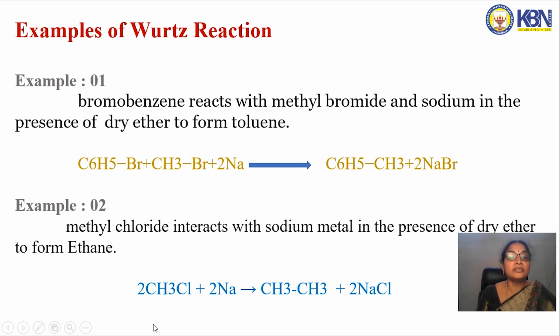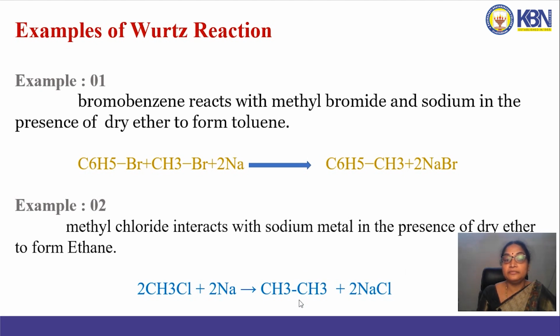Example of the Wurtz reaction: suppose I take methyl chloride. On treatment with sodium metal in the presence of dry ether, the coupling between the 2 methyl groups takes place and gives ethane. So in that way we can prepare higher alkanes by using the Wurtz reaction.